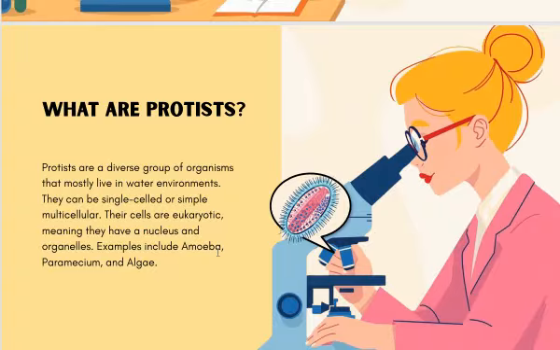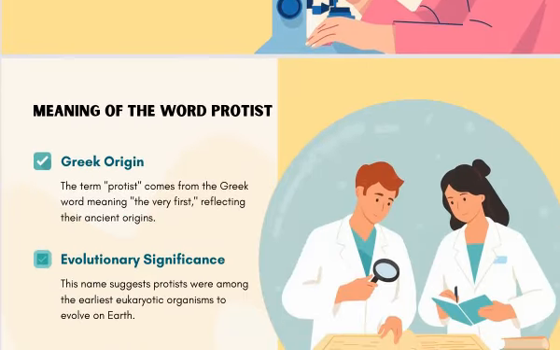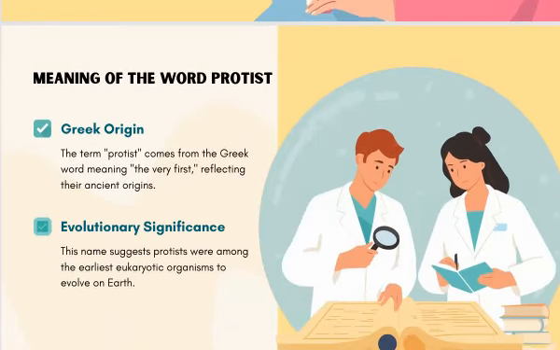We can quote examples of amoeba, Paramecium, and algae.